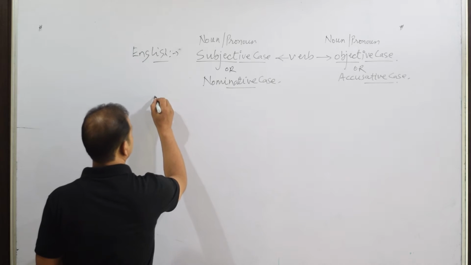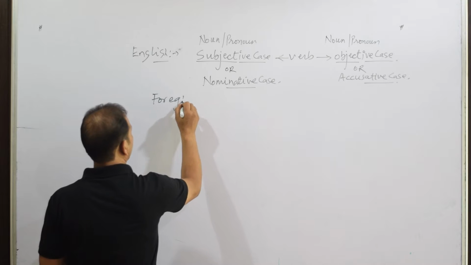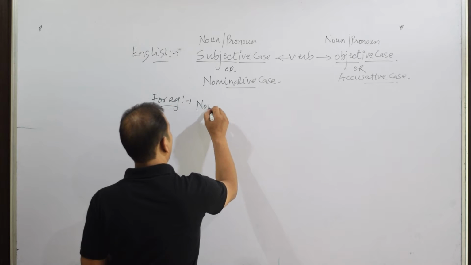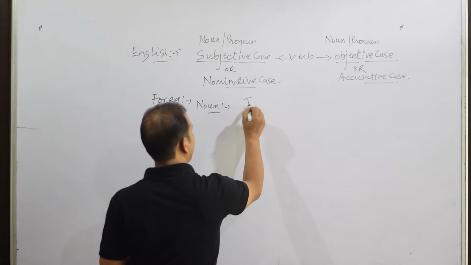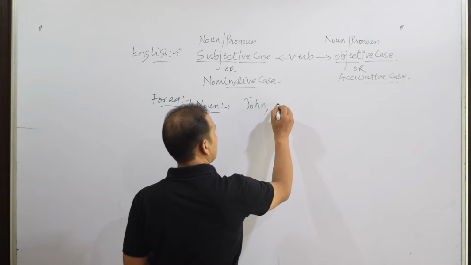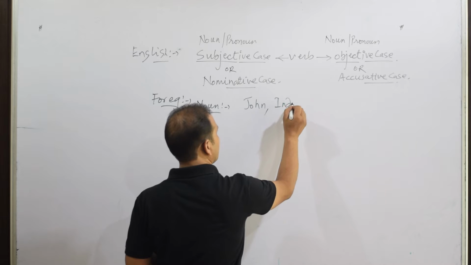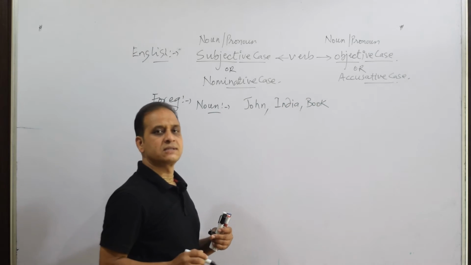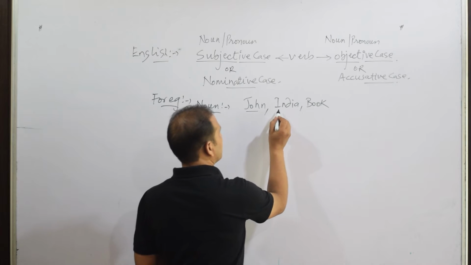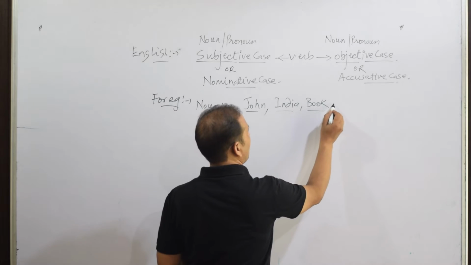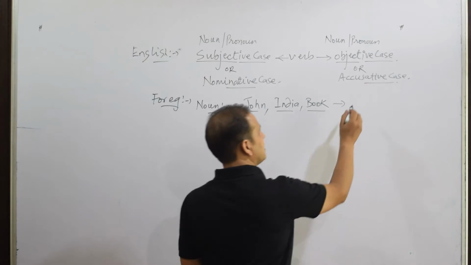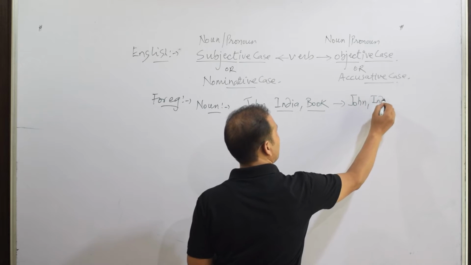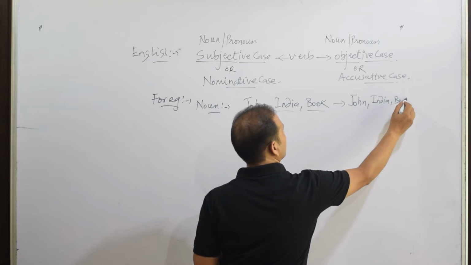For example, let us talk about nouns. A noun is a name of a person, place, or thing. So, if we are talking about John or India or book, after the verb, John will remain John, India will remain India, book will remain book.